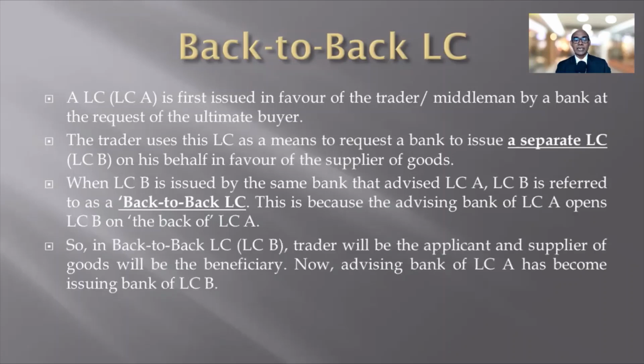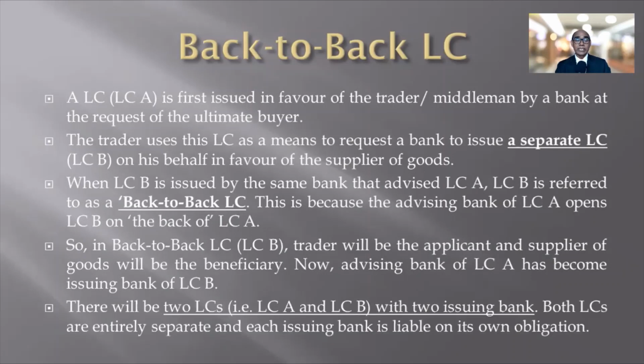So in back-to-back LC, that is LCB, trader will be applicant and supplier of the goods will be the beneficiary. Now advising bank of LCA has become issuing bank of LCB. So in case of a back-to-back LC transaction, there will be two LCs, that is LCA and LCB, with two issuing banks. Both LCs are entirely separate and each issuing bank is liable on its own obligation.